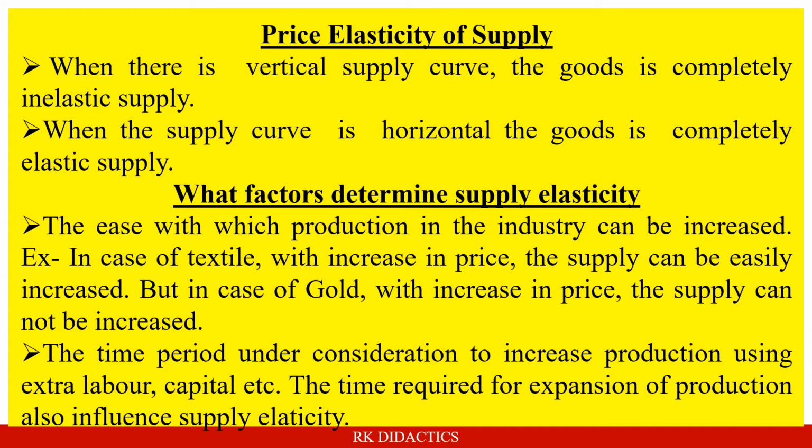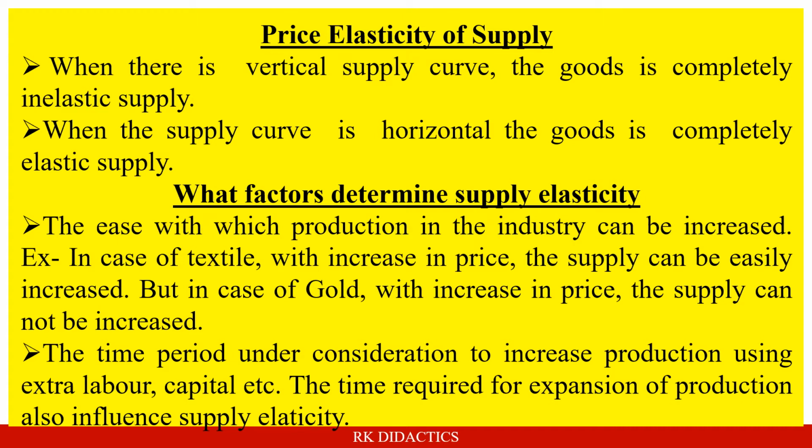So when we put the price of the commodity and the supply of the commodity in a graph, we shall get the supply curve. And if the supply curve is vertical, the good is completely inelastic, and if the supply curve is horizontal, the good is completely elastic. Then what are the factors that determine supply elasticity?